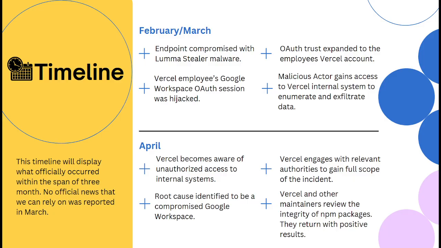Come April, Vercel becomes aware of this unauthorized access to their internal system and reviews the logs, which does identify that the root cause was a compromised Google Workspace indeed, and it was involving the software Context AI. Vercel then pivots and engages with the appropriate cybersecurity authorities to investigate and gain the full gauge of the scope of the incident. We are told that the sensitive data was not compromised as they were encrypted at rest. However, non-sensitive data was stolen.